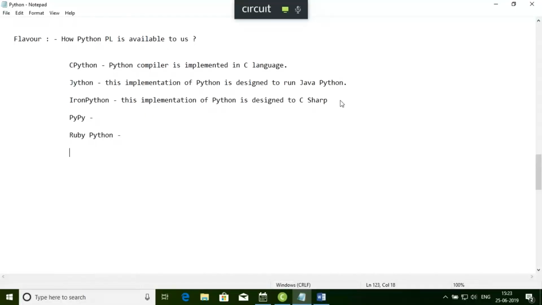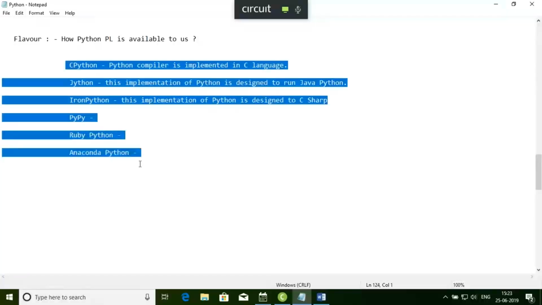Then we have another version called Anaconda Python. You may have heard of it. Anaconda Python comes into the picture when I'm going to work with huge amounts of data, large-scale data processing, especially on the analytics side or scientific computing side. Then this Anaconda version of Python comes into the picture. All of these will work on all these platforms, with examples step by step.